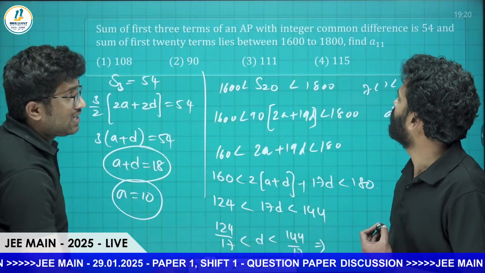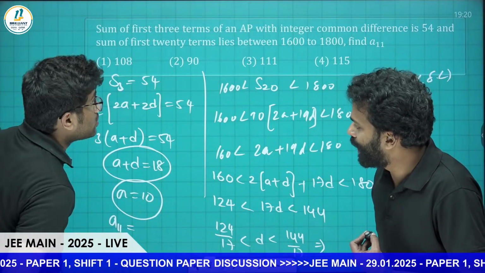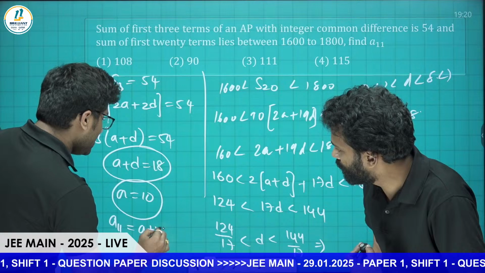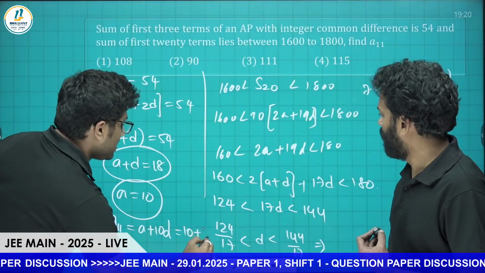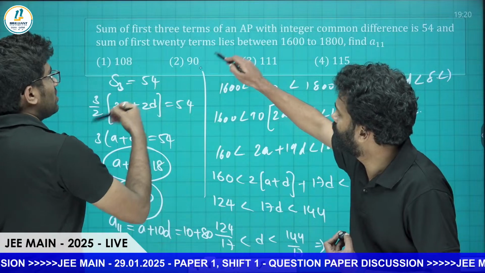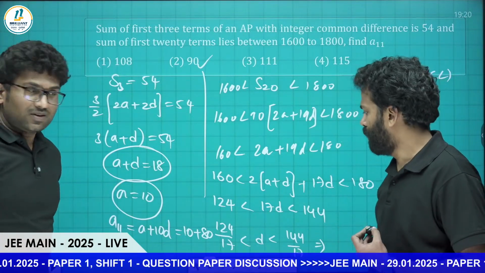Now they are asking us to find A11, which is nothing but the 11th term. A11 is equal to A plus 10D. Direct question, sir. So A is 10 and 10 times 8 is 80. That is 80 plus 10, which is equal to 90. This number is the correct one. Exactly, sir. Next question.